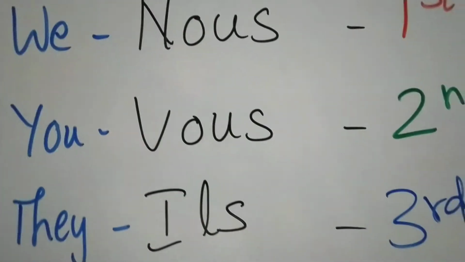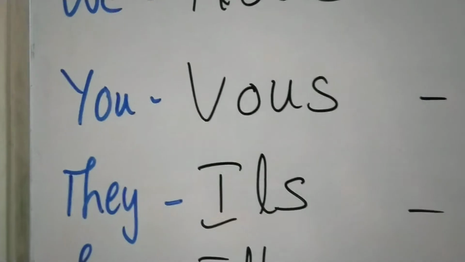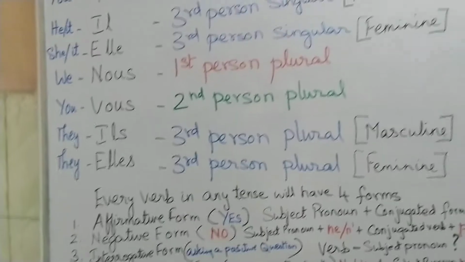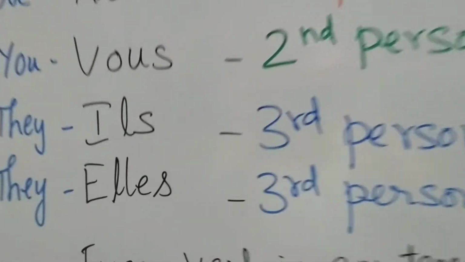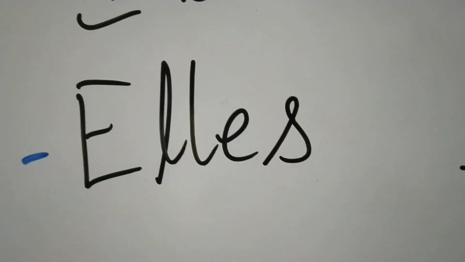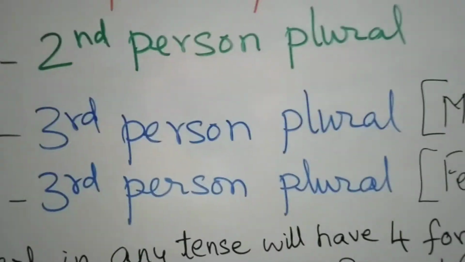The plural of il is ils. This is also pronounced il, and this means they. This is the third person plural masculine. And the third person plural feminine is elles, E-L-L-E-S, and this is the plural of elle. This is also pronounced el, and this also means they. This is the third person plural feminine.